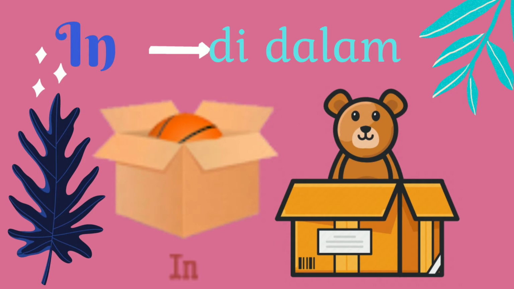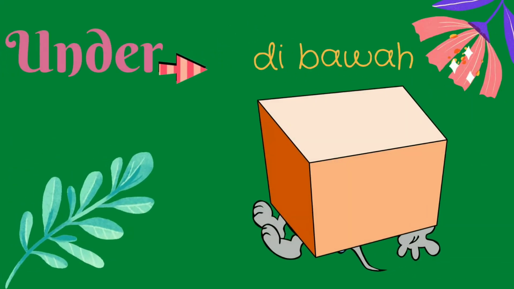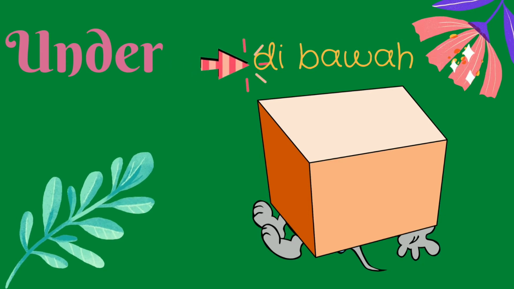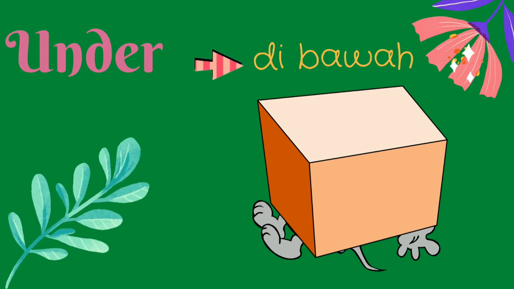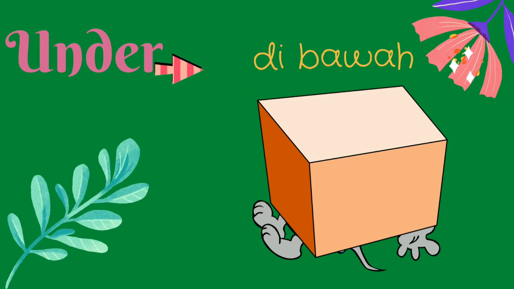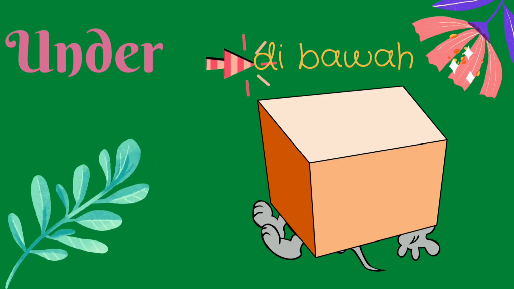The other example of preposition of place is in. In means di dalam, or in Indonesian we can say di dalam. Okay, and then the other example is under. Under means di bawah, but there is no space, tidak ada jarak. There is no space between one thing and the other thing. Tidak ada jarak antara benda yang satu dengan benda yang lain.